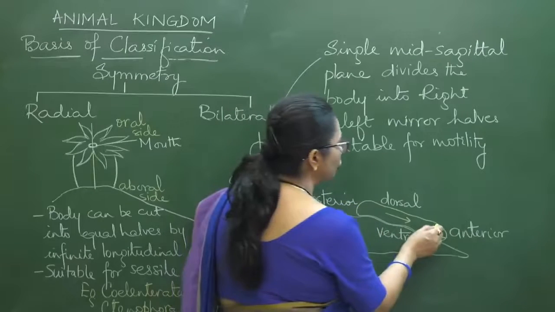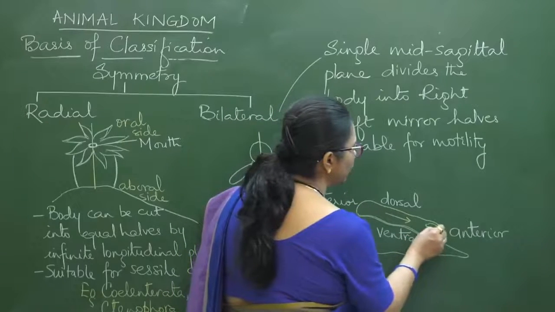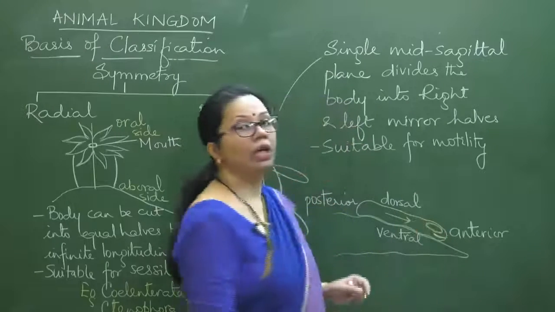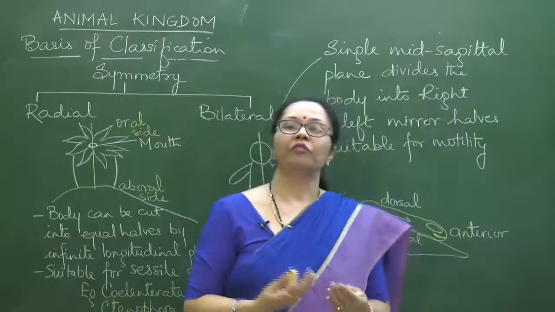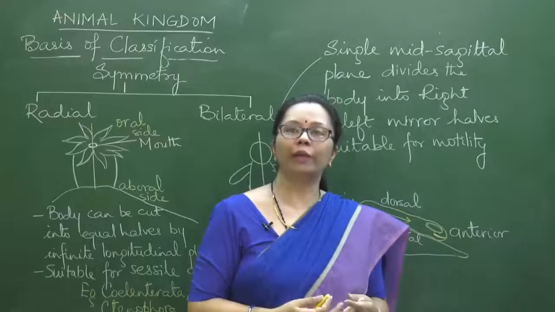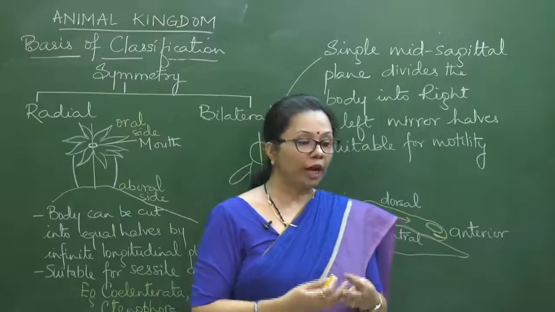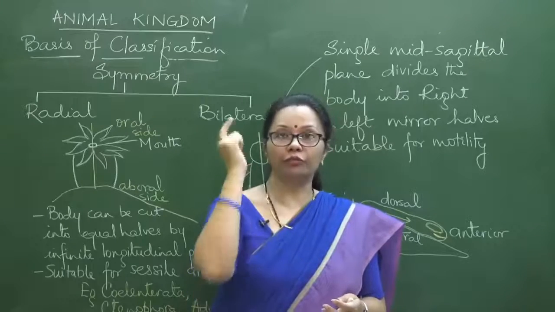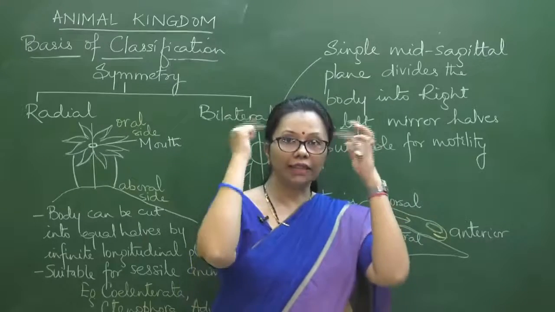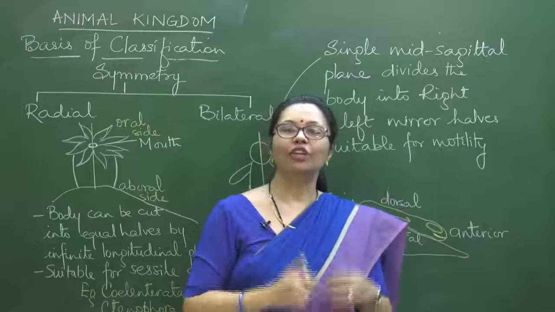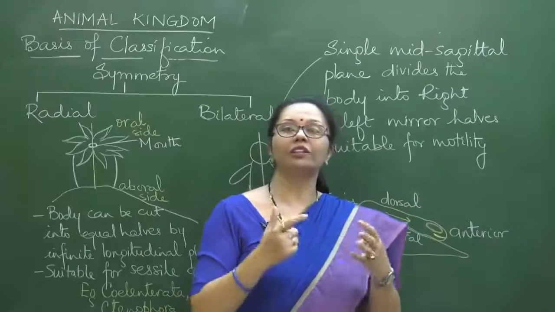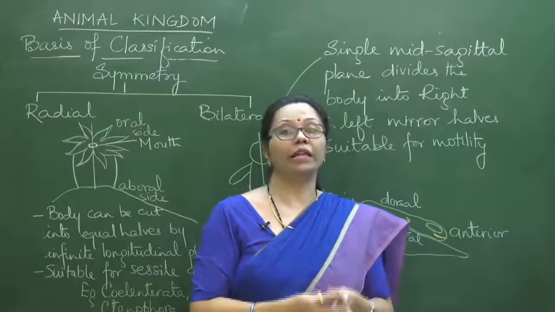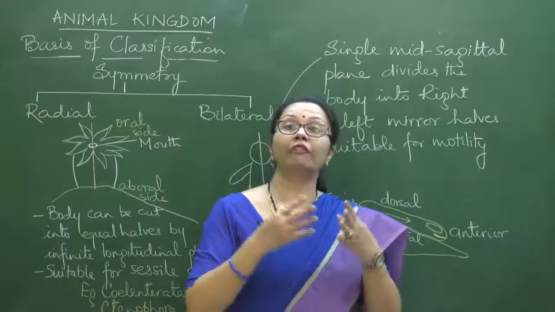And when these sensory structures started accumulating, that led to the development of the head and the brain. That's why we use a term here, cephalization. Now the cephalic word comes for head, and what is inside the head is the encephalon, that is brain, right? So cephalization began with bilateral symmetry, and bilateral symmetry began with motility.